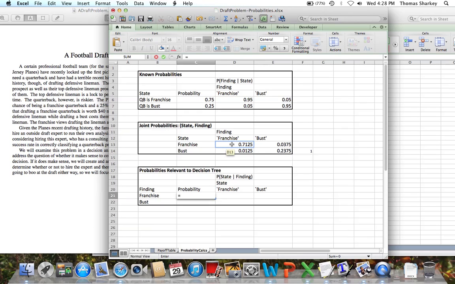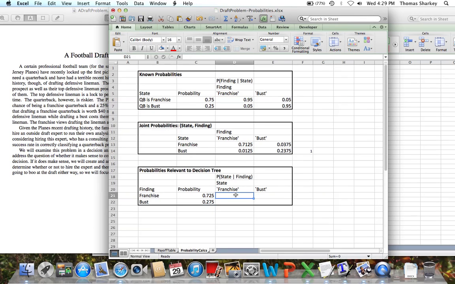So we're going to add 0.7125 to 0.0125. So we basically have a 72.5% chance of having the expert predict a franchise quarterback. And then for the bust, we're going to add up the two pairs with the finding being the bust. So we have a 0.275 probability bust.